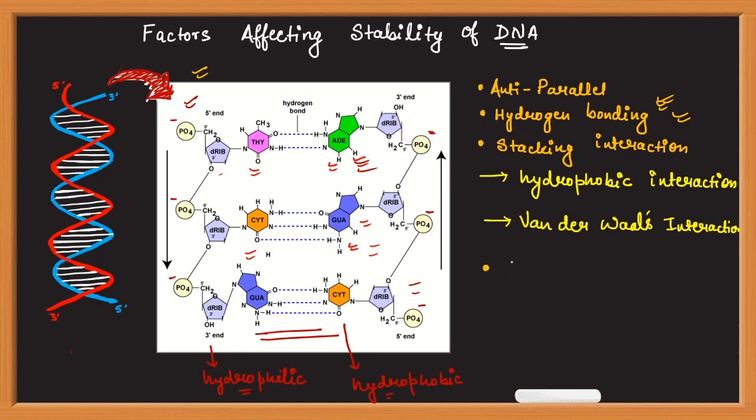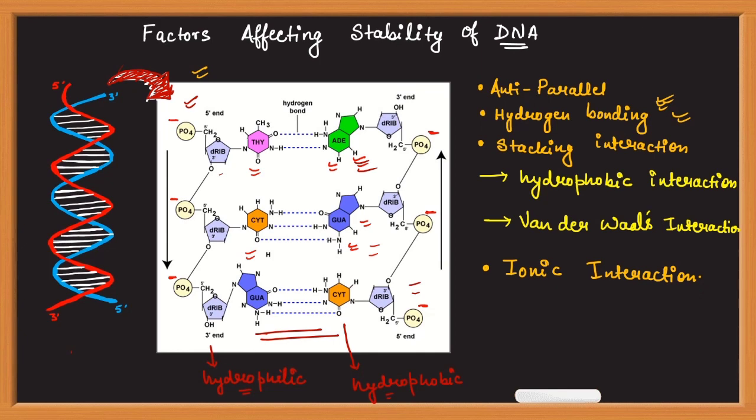Now the next important factor is ionic interaction. In the backbone of DNA, sugar phosphate residue is present, and this phosphate group has a negative charge. Each phosphate group has one negative charge, and these negative charges on the phosphate groups repel each other. Okay.